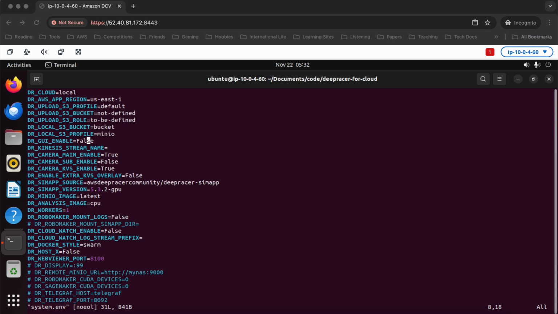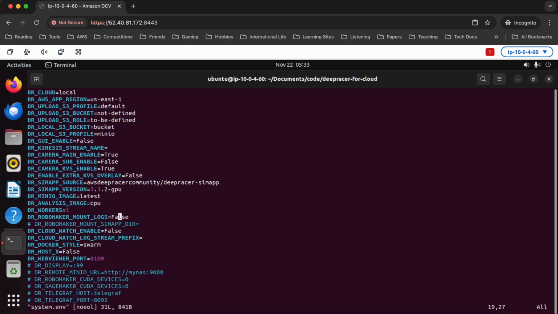I'm going to leave that at the default, which is false. All these S3 bucket profiles and region names, we can leave that alone for now because, again, we're doing this all locally, right? So we're going to actually use MinIO as our pretend version of S3. MinIO is sort of an open source object storage alternative. So it's like open source S3. We'll leave most of these settings alone. Everything looks pretty good.